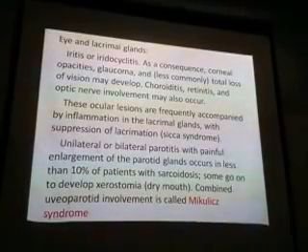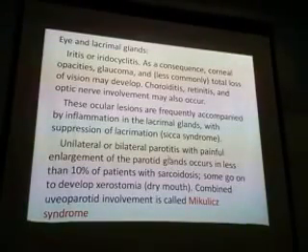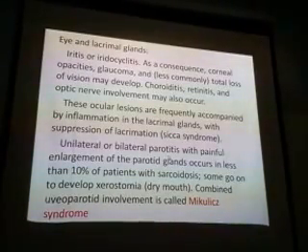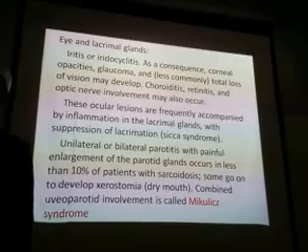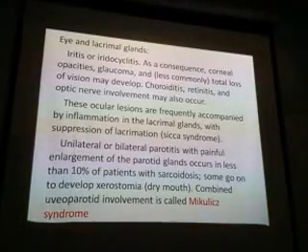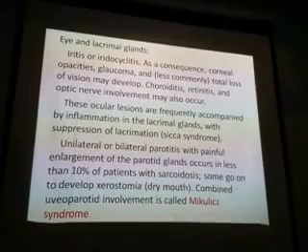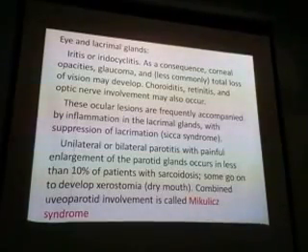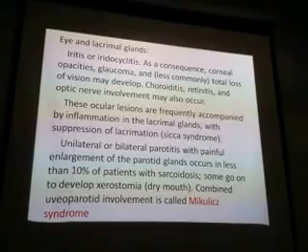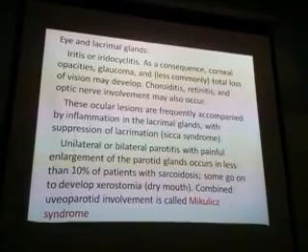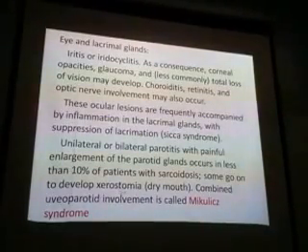One more thing is parotitis. What is the parotid gland? It is located here. What is the function of the parotid gland? Salivation. So if the parotid gland is involved, there is no saliva, that is called dry mouth, xerostomia.